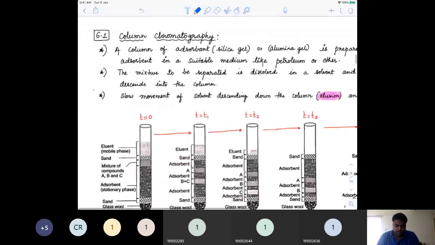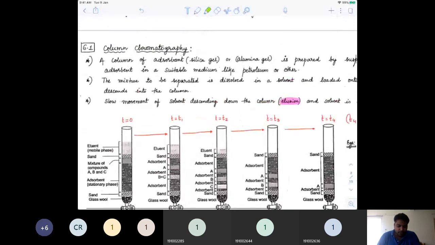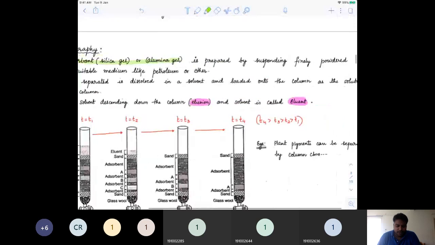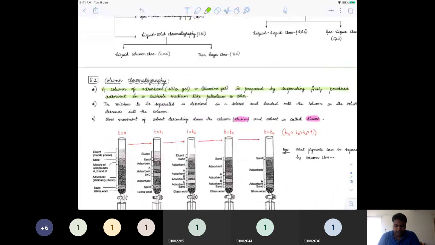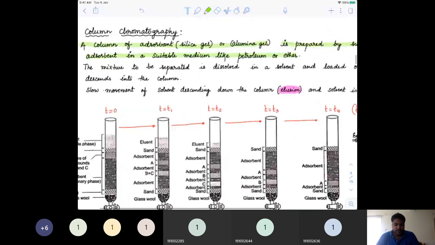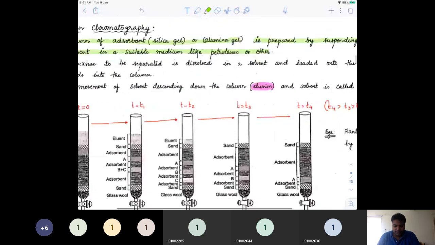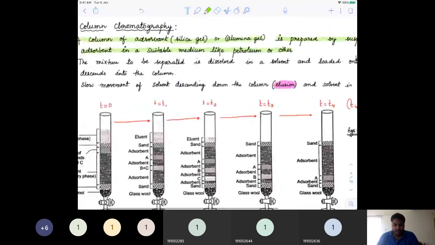So what's happening in column chromatography? You see a column of adsorbent, mostly silica gel or alumina gel, prepared by suspending finely powdered adsorbent in a suitable medium like petroleum ether. So we will take an adsorbent like silica gel or alumina, as small pebbles, and in that we will add a suitable medium like petrol or ether.